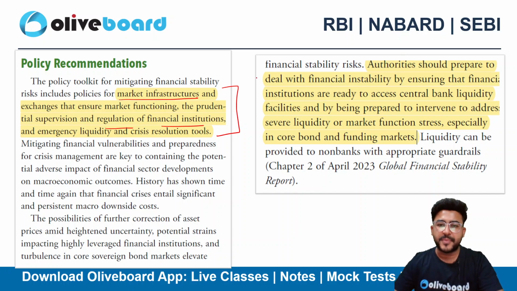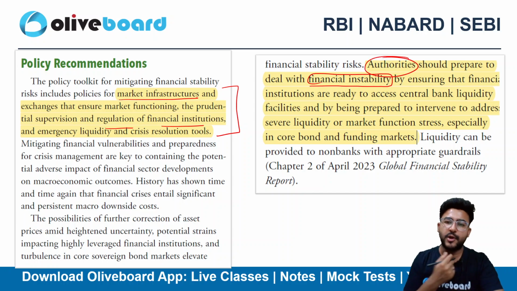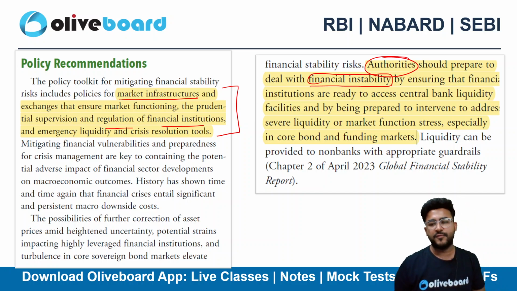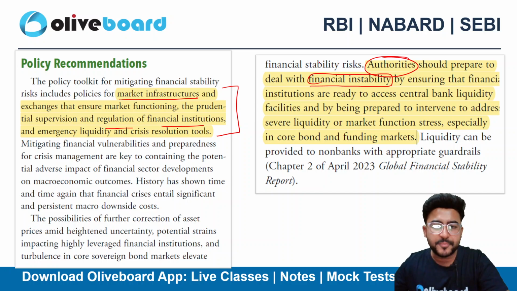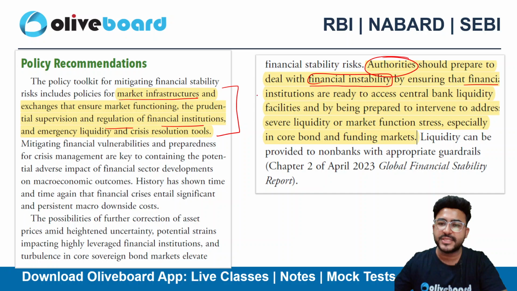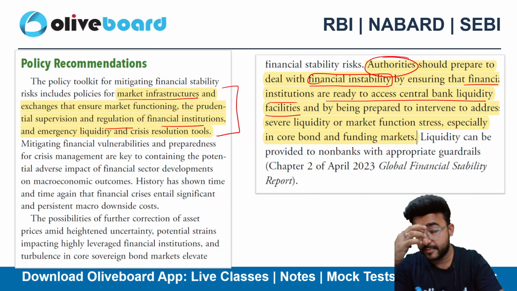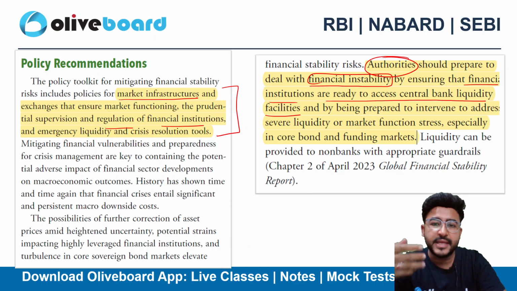Authorities should prepare to deal with financial instability. So who are the authorities? Definitely the government and majorly the central banks of all the countries, right? They should prepare themselves to deal with financial instability by ensuring financial institutions have ready access to central bank liquidity facilities. So definitely the central banks should have ready access to liquidity facilities.